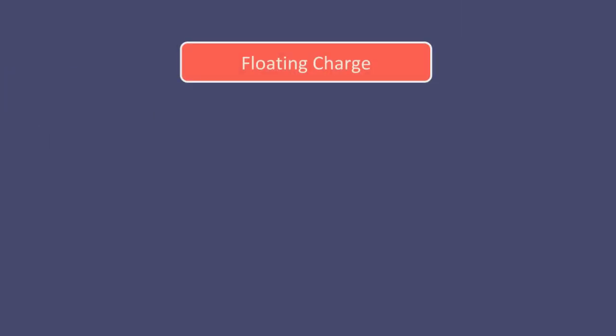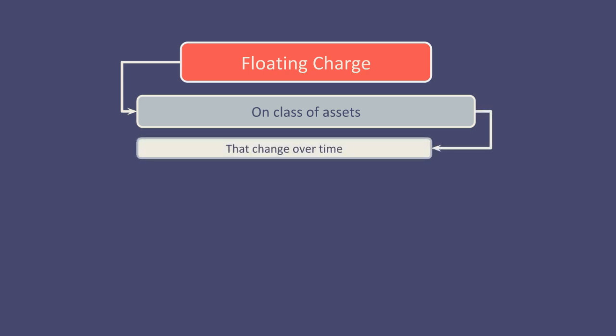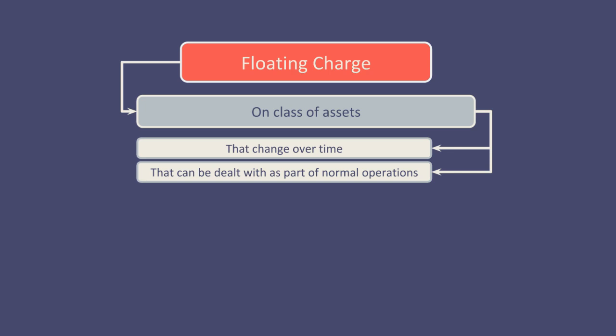A floating charge. A floating charge is created on a class of assets, the present ones and the future ones, so the ones that turn over. For example, it could be on stock. These assets will change over time. For example, if we have a floating charge over a wine shop, it could be over their wine stock, which we know is sold, but they get in more. The company can deal with the assets as part of their business, unlike a fixed charge.